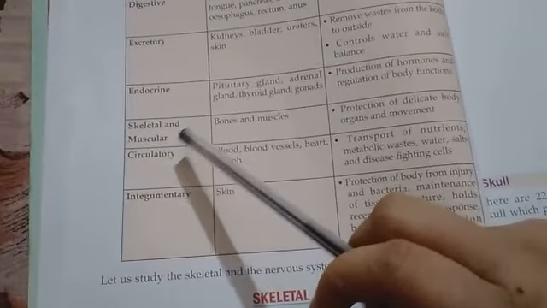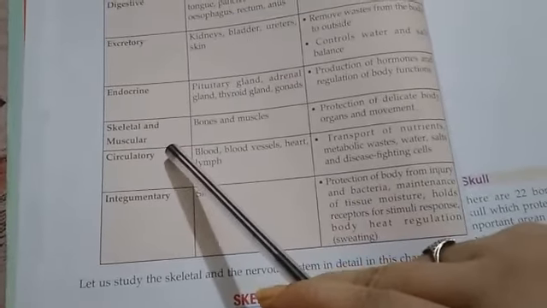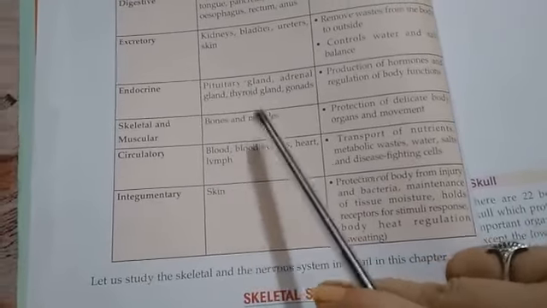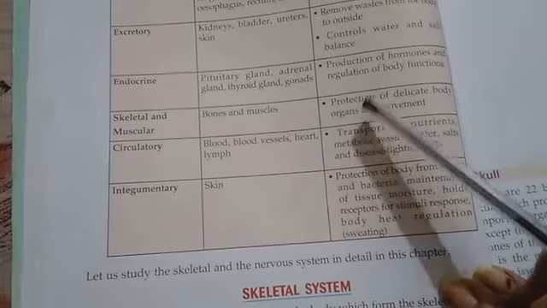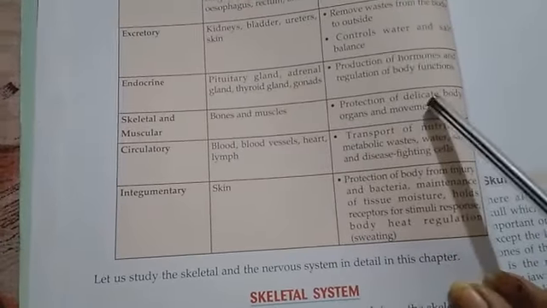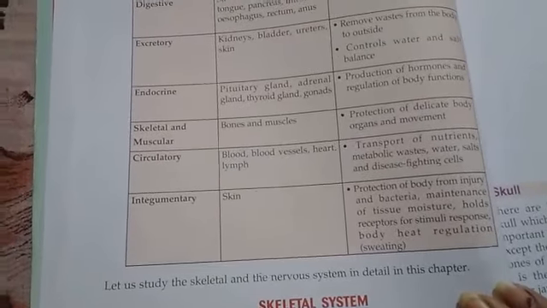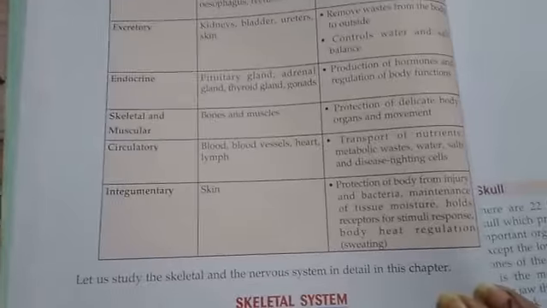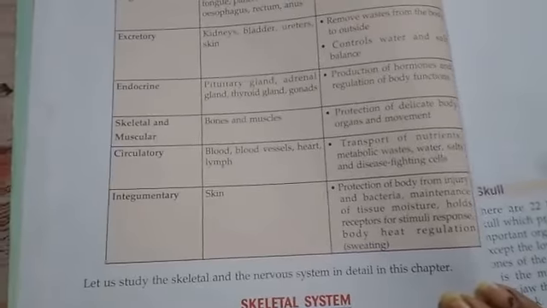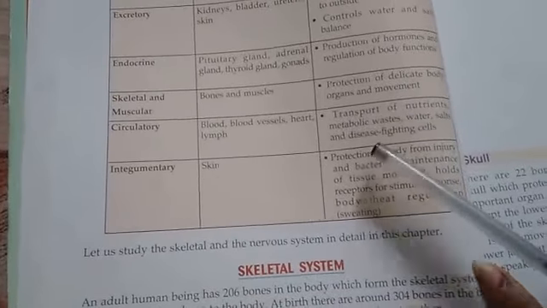Next is skeletal and muscular system, which we will read in this chapter. The organs are bones and muscles. Very important, bones and muscles. And the functions are protection of delicate body organs and movement. Actually, the skeletal system protects our inner delicate body organs like brain, heart, lungs, etc. So it protects our delicate body organs and it helps to move our body.